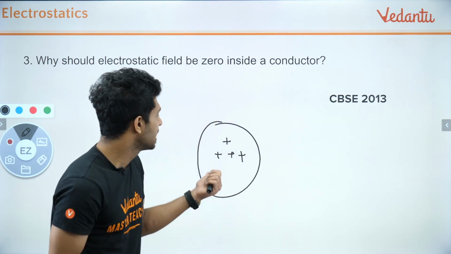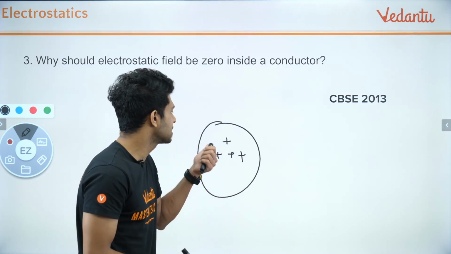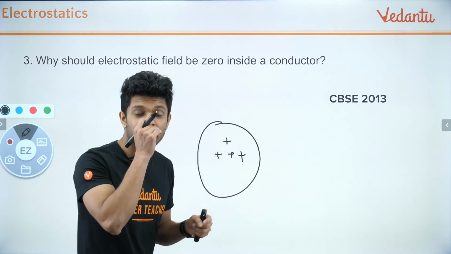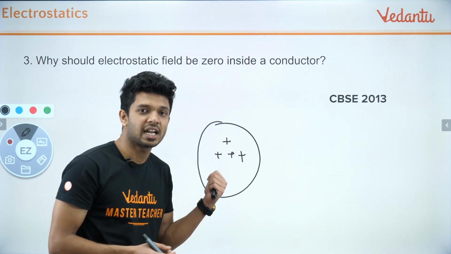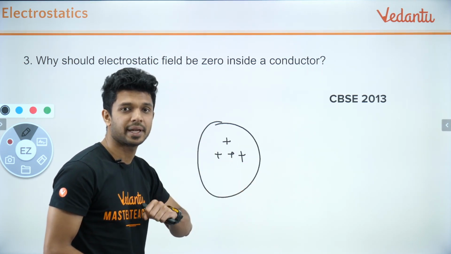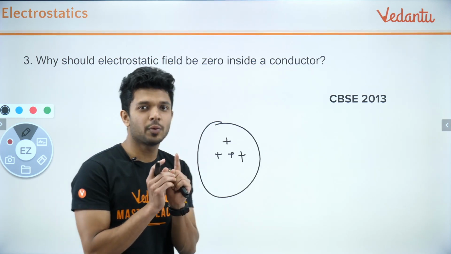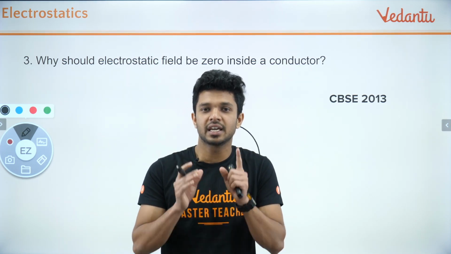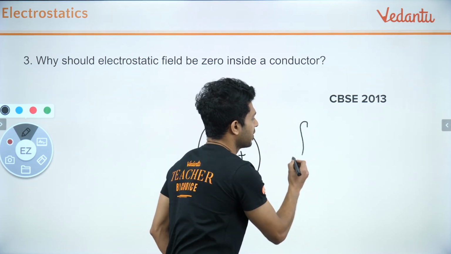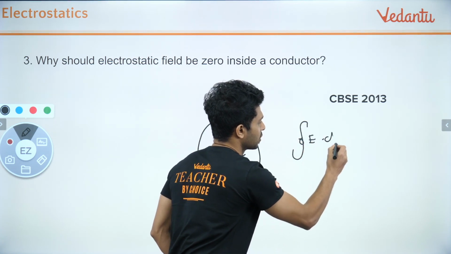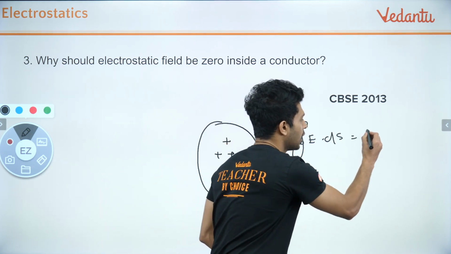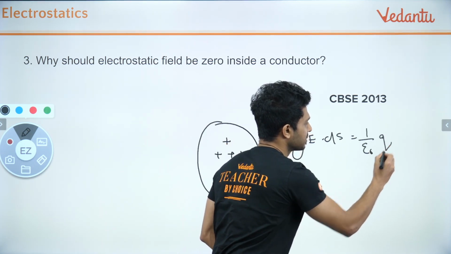Okay, that is why it is always said that the charges on a solid conductor also should be on the surface, not inside. If it is inside, what happens? I hope you know what Gauss Law is. What Gauss Law says is, if you are taking a Gaussian surface, the total electric flux passing through that Gaussian surface is equal to how much? 1 by epsilon 0 times the charge enclosed.